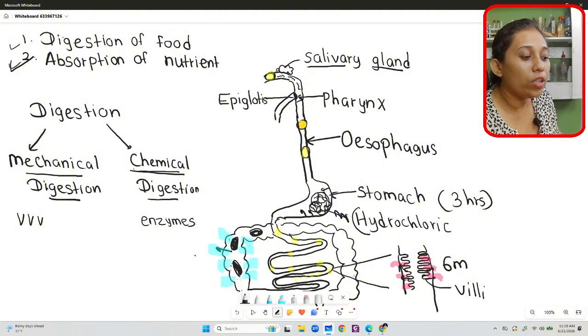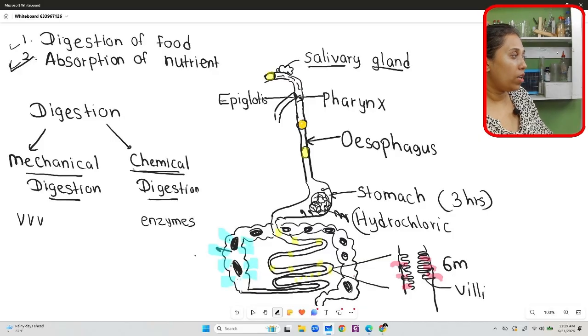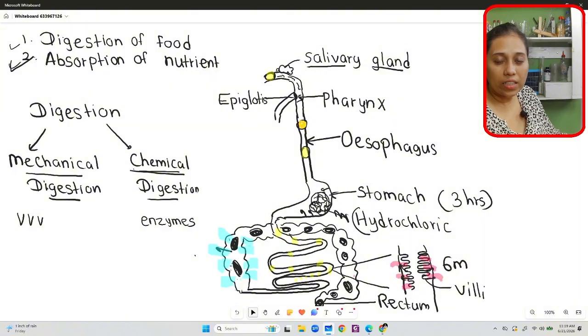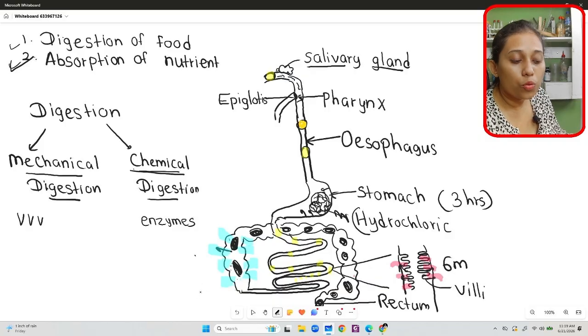So this solidified food will travel through the large intestine. Now we call it feces. After that the fecal matter is stored in the rectum, and it will pass through the anus.